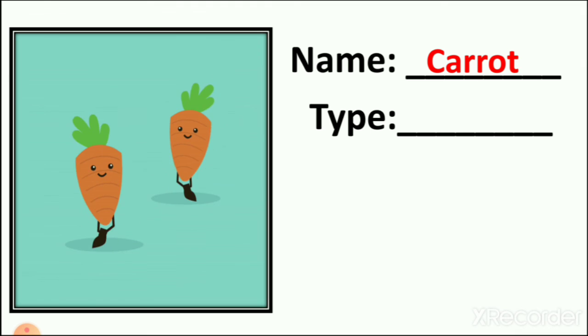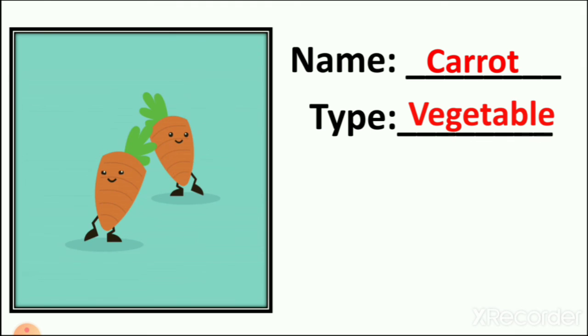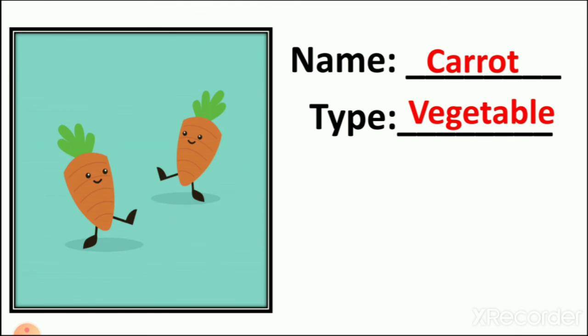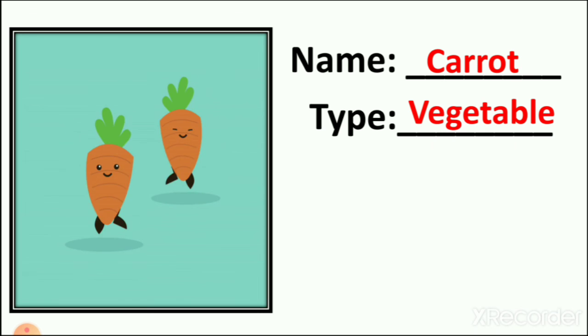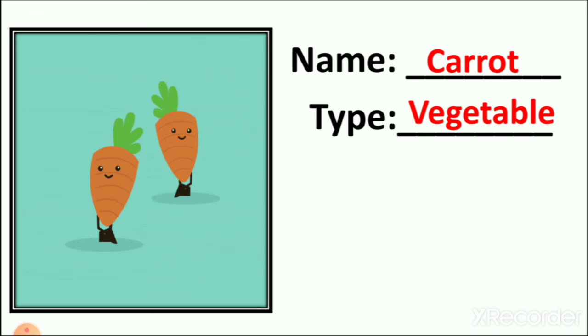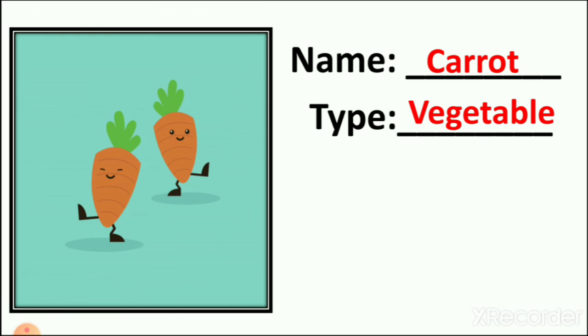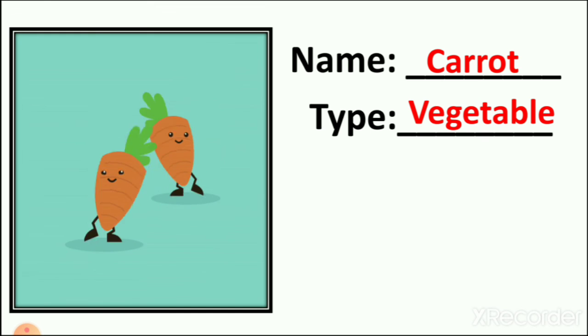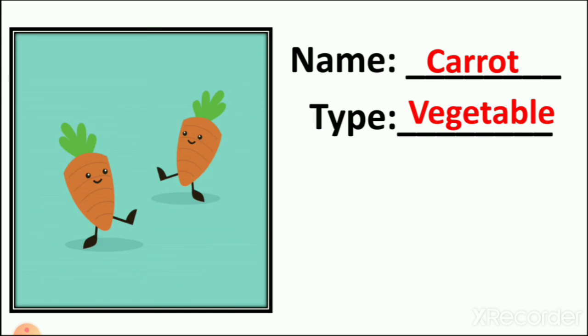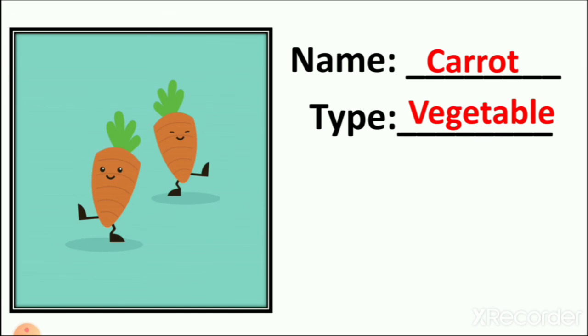We use it as a vegetable. So the name of this food is carrot and the type is vegetable. So now the iCard of carrot is ready.